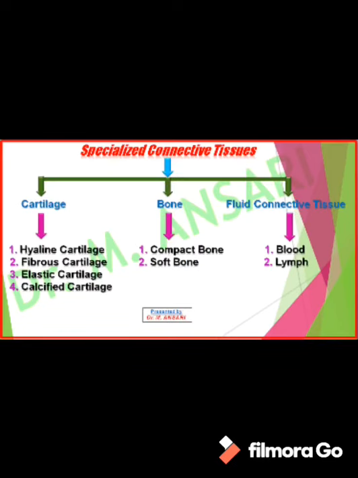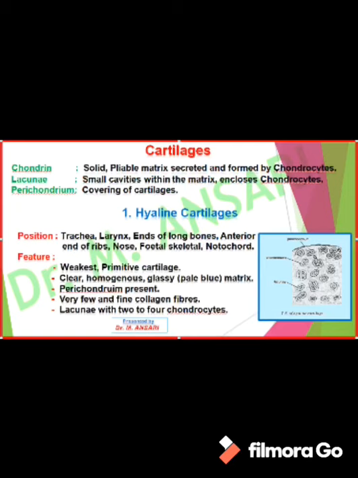The specialized connective tissue is categorized into two categories, that is skeletal connective tissue and fluid connective tissue. Skeletal connective tissue includes cartilages and bones. Four types of cartilages are present, that is hyaline cartilage, fibrous cartilage, elastic cartilage and calcified cartilage. While bones are of two types, that is compact bone and soft bone or spongy bone. The fluid connective tissue is present in our body in the form of blood and lymph.